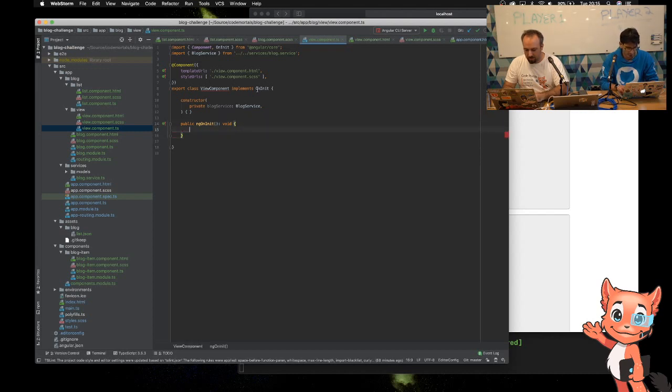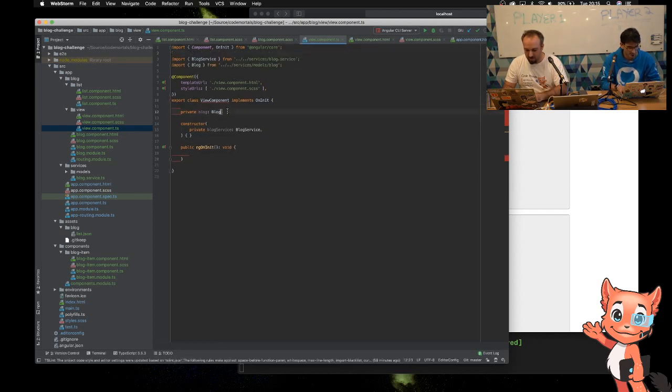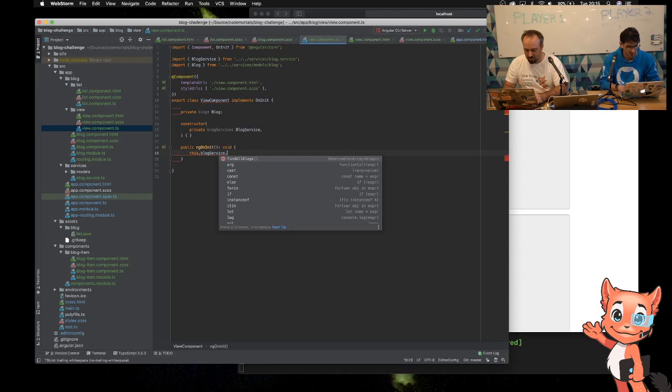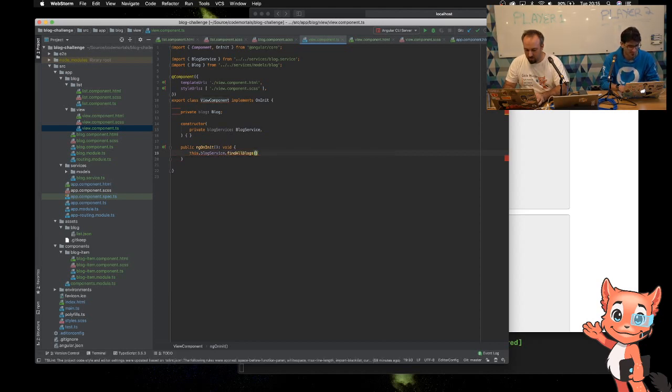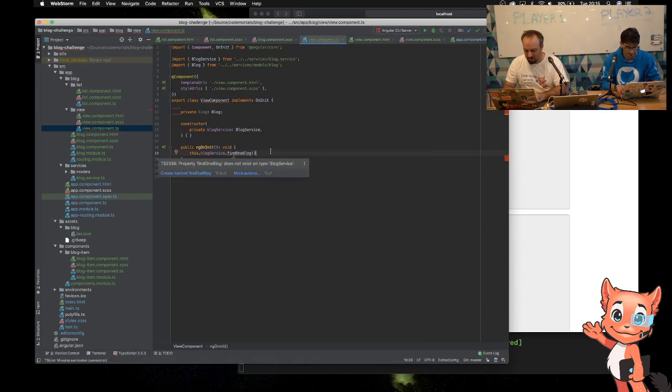Observable. And again, I'm going to want something for blog, so Post model. Private blog. This blog service, I'm going to have to find one blog. It's going to always return the same blog for now, but that's okay, because we'll improve it when we come to having a back end. And I need to actually build that, otherwise it's not going to understand it.